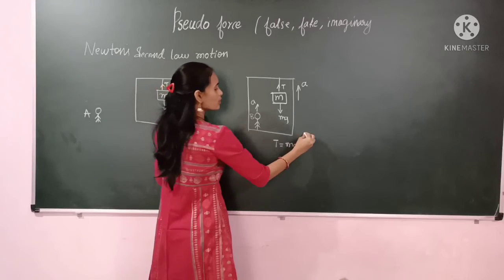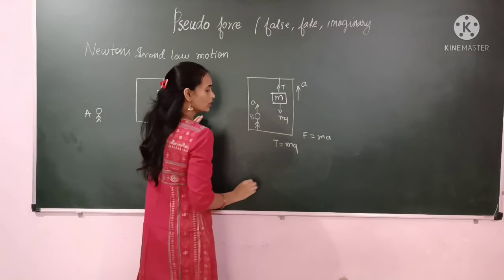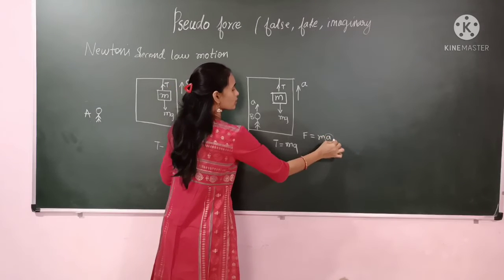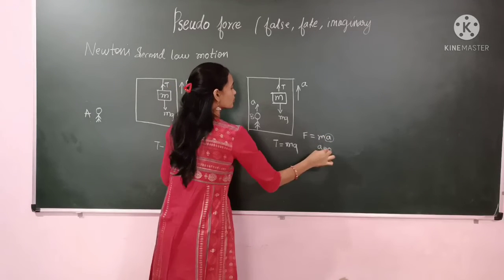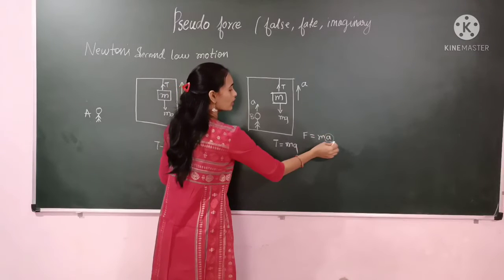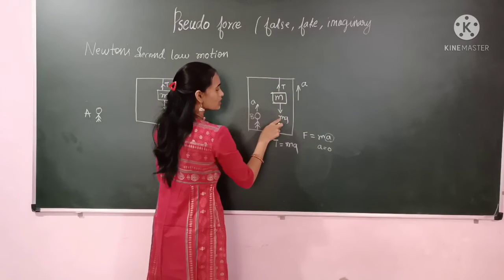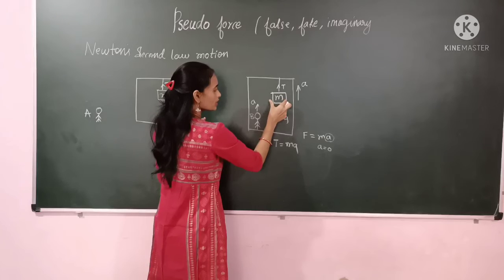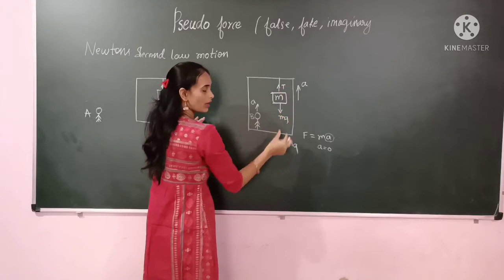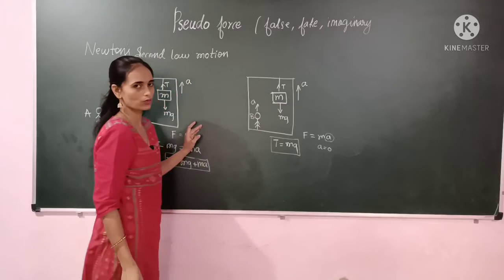Why T is equal to mg? F is equal to ma, this we already know. Here this acceleration will be 0 because this lift is at rest. Acceleration will be 0 means this whole value will be 0. Net force will be how much? One is the tension and one is the mg. If this object is at rest, tension is equal to mg. So here this equation we are getting according to this observer.